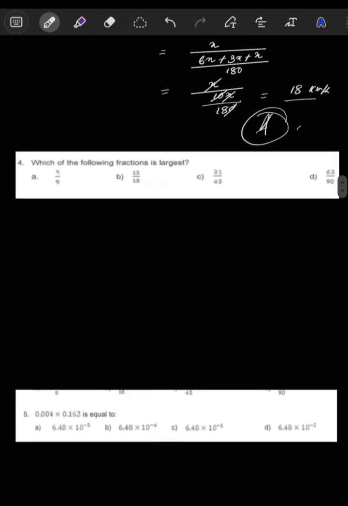Again, next question number 4, let's see what they ask here. Question number 4 asks which of the following fractions is the largest one. Here four fractions are given. The first one is 5 by 9, then the second one is 13 by 18, and the third one is 31 by 45. Then the last one is 63 by 90. So directly we cannot say which one is the largest one.